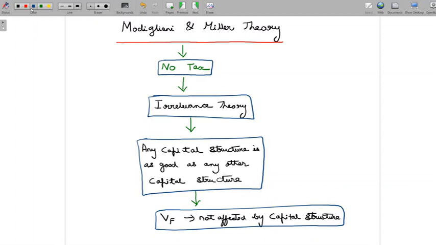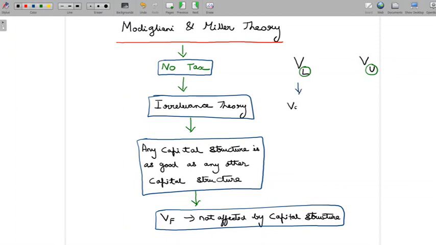Now, how they try to strengthen their point of view is by telling what could happen if at all they have different values. So now we are going to be talking mainly about two firms. We are going to talk about a firm called VL and another firm called VU. So when we say VL, what we mean here is the value of a levered firm.